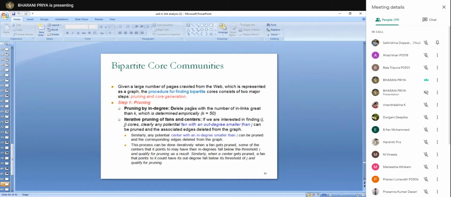Sorry, the inlinks greater than k are removed. And the second thing is fans with out degree smaller than j should be removed. So the corresponding edges should be deleted. This is the pruning step.